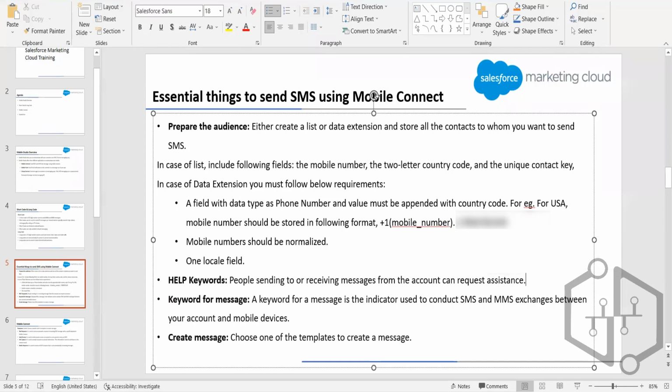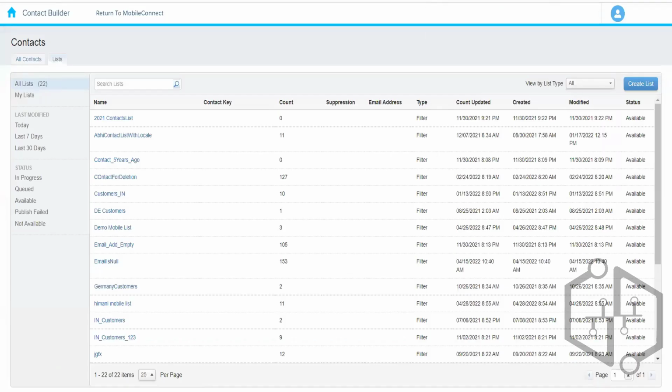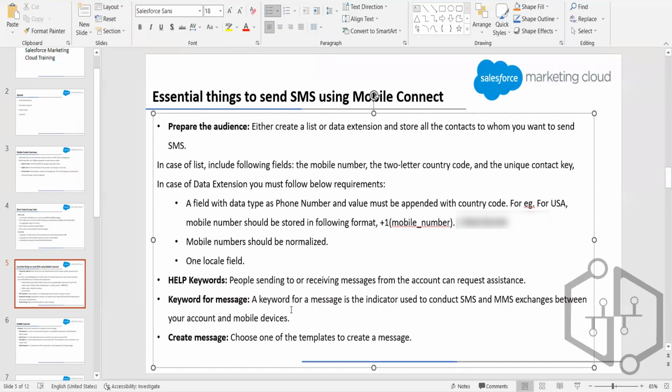Okay, and then we need to configure the help keyword over here in Marketing Cloud. So what are keywords? Keywords are basically special messages for which the meaning is already predefined. For example, if somebody sends STOP as a message to the organization, the organization understands that it means unsubscription, and the customer does not want to receive any SMS message after this.